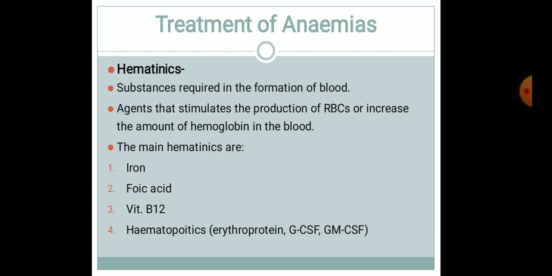Then the granulocyte erythropoietin is a glycoprotein hormone produced by the kidney, which is synthesized in response to hypoxia, and it regulates blood cell proliferation. Okay, and then the GCSF, that is the granulocyte colony stimulating factor. It is a glycoprotein that stimulates bone marrow production of red blood cells, and also stimulates the production of granulocytes,